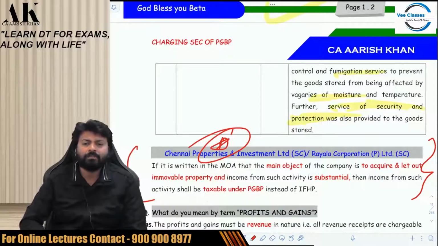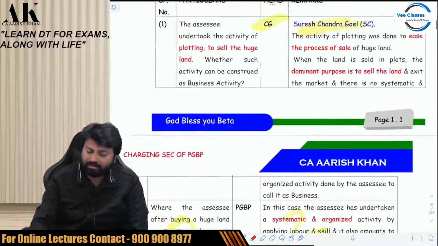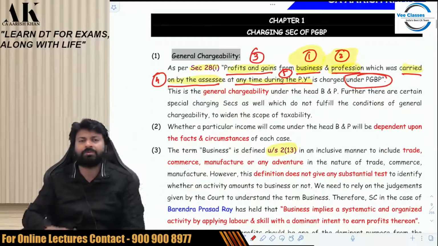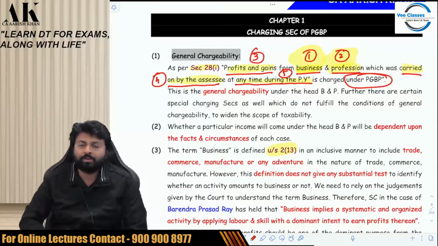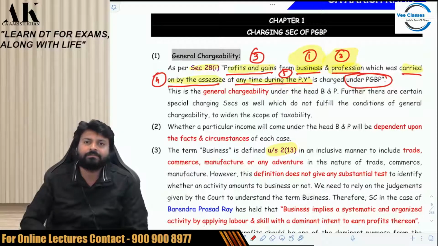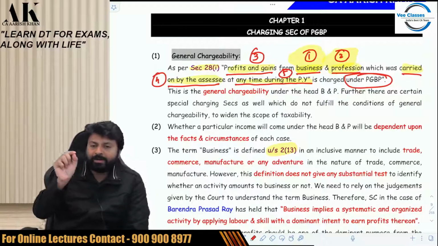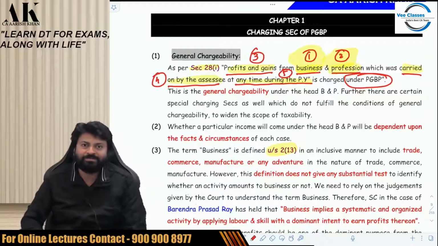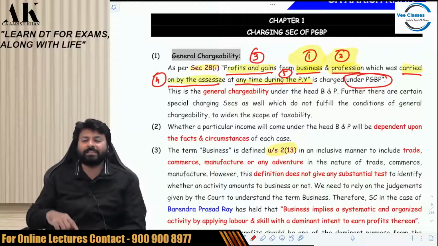Okay. So this is what the great litigative discussion is all about: what comes in business, what does not come in business, what comes in profession, what does not come in profession. It's a matter of great discussion. So point number 1 and point number 2 we have done. So let's come to point number 3 now. I am not saying that you are done completely. Nobody knows completely point number 1 and 2. Even I don't know, even the government doesn't know, because it is very litigative. Tomorrow some new issue will come. You have to look into the facts and circumstances of every case in practical life and decide what comes in business and what does not.